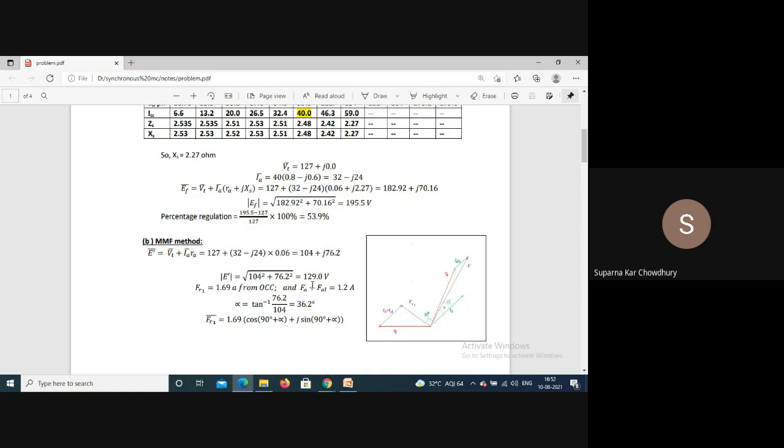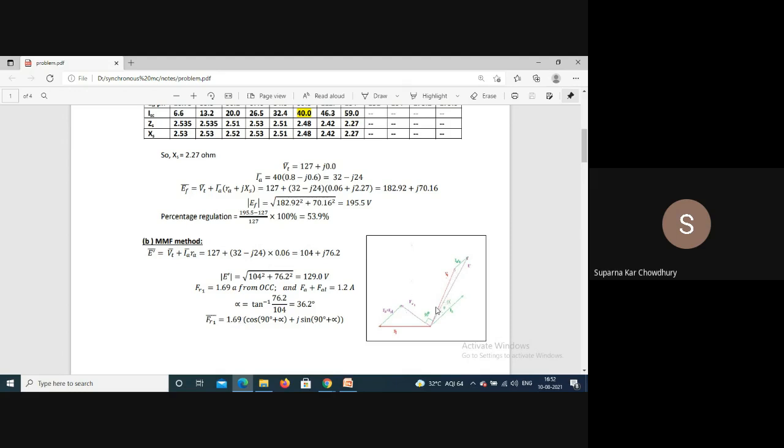So from here we can calculate. You can see that this is almost equal to that value of theta, because theta for 0.8 will be 36, so it is almost equal. So FR1 is 1.69.